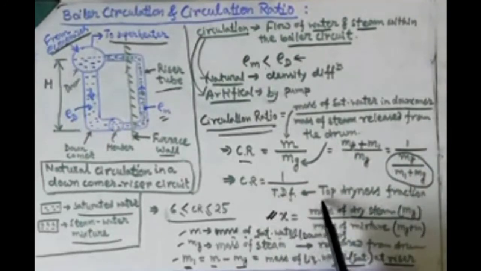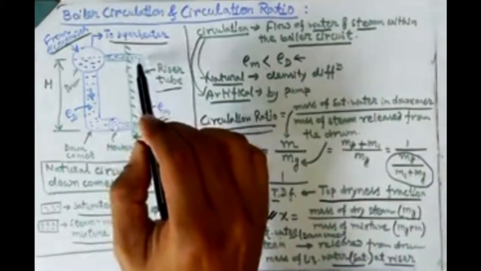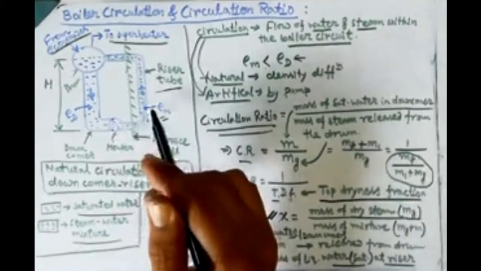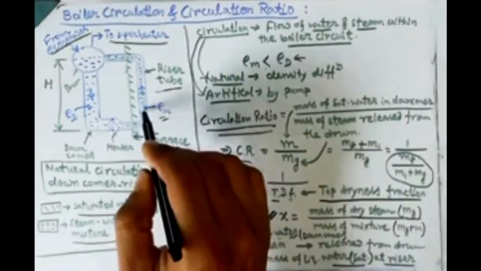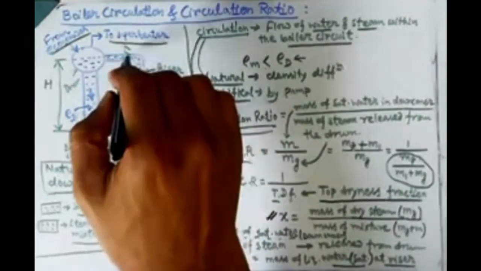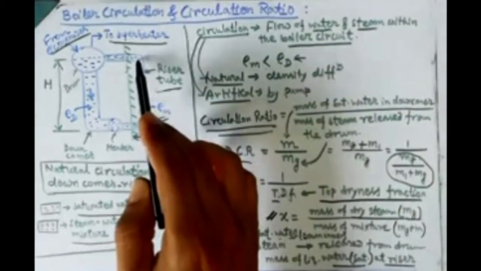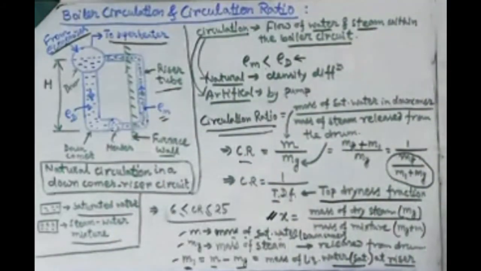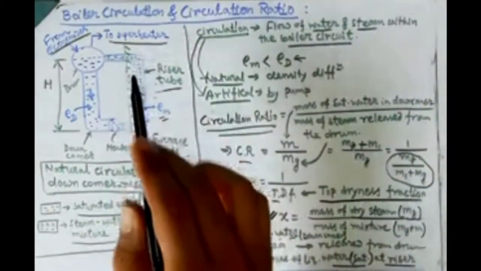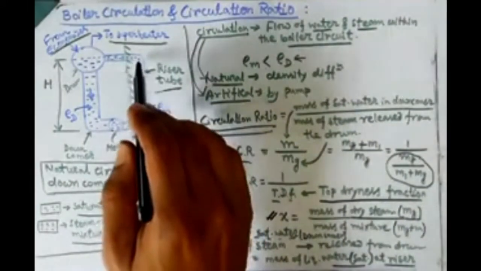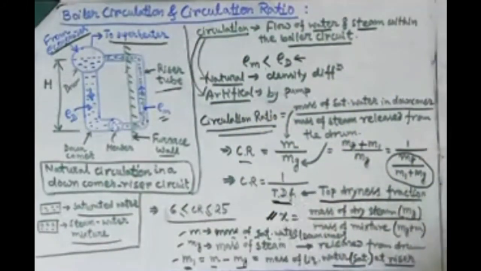And why have I written top dryness fraction, TDF? Because that dryness fraction is present at the top part of the riser tube. At the bottom of the riser tube most of the part will be liquid, and a very small amount of steam will be formed. But when it flows slowly upward, the conversion rate will be higher. So at the top of the riser tube the dryness fraction will be more, because at the highest location most of the water will be converted into steam. That way, this dryness fraction is measured at the top of the riser tube, and that's why it is known as top dryness fraction.